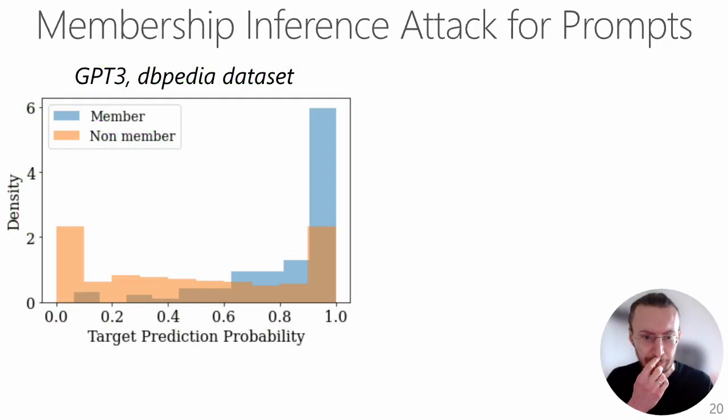So here we would like to give a bit more examples of how this membership inference attack works. This is just to quantify how much privacy leakage we can incur from the given prompted LLM. We carried out our experiments on the GPT-3 model, prompted with examples from DBpedia, a dataset that classifies the topic of Wikipedia articles. The left figure confirms our hypothesis that the prompted LLM is significantly more confident on the member data points than on non-members.